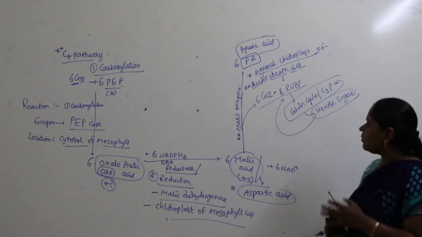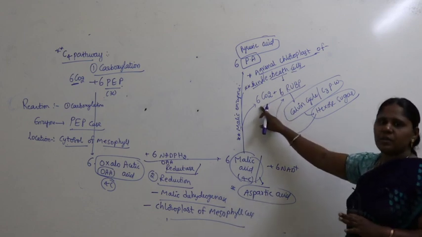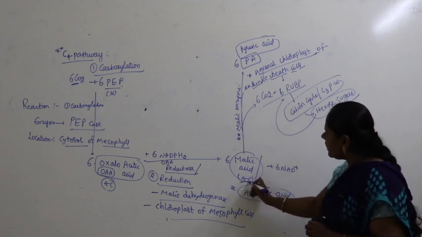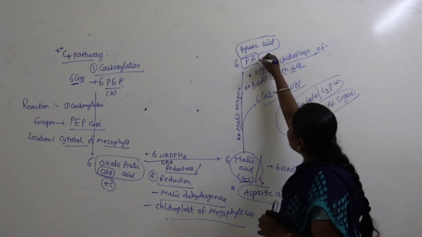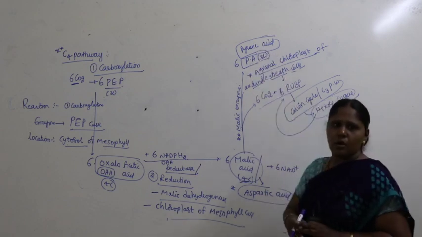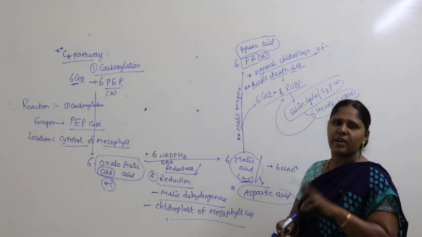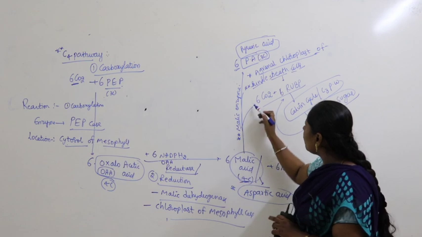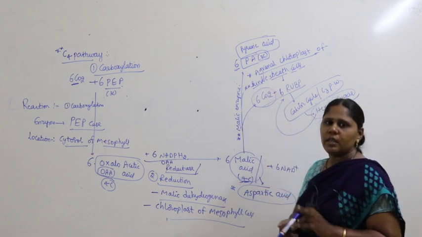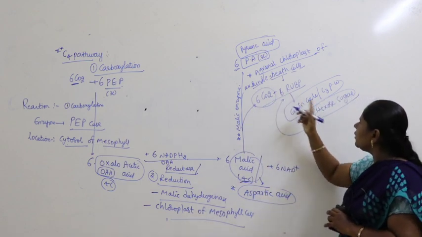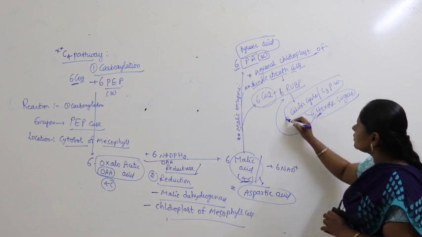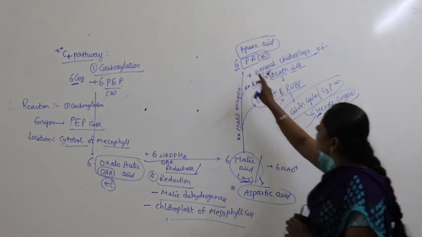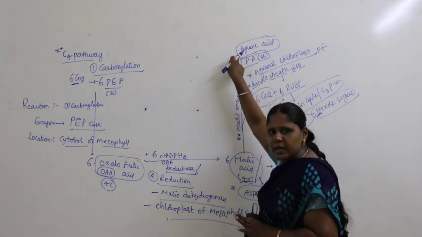So what's very important here? The 6 molecules of carbon dioxide being released, from where do they get released here? The 4 carbon malic acid gets converted into a 3 carbon pyruvic acid. So for every 1 molecule, there is release of 1 carbon. So how many molecules are there? 6 molecules are there. 6 carbon dioxide molecules are released here. They combine with 6 RuBP and lead to formation of hexose sugar, by undergoing Calvin cycle. So as a result of this, you find 6 molecules of pyruvic acid.